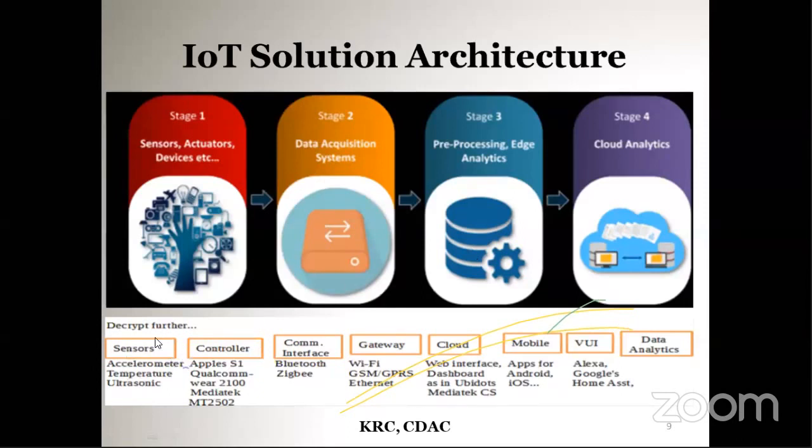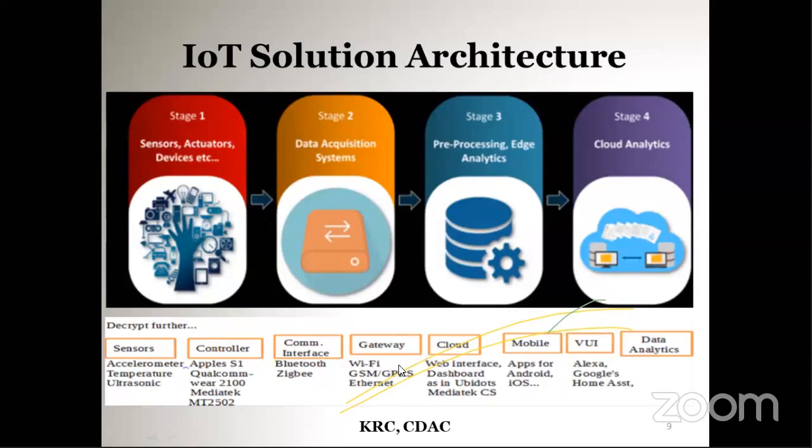The same thing: we have the sensors. Lots of sensors are connected, and that data is given to a data acquisition system, that is the controller. From the different controllers we are using, the data is given to the gateways using communication interfaces like Bluetooth and Zigbee.